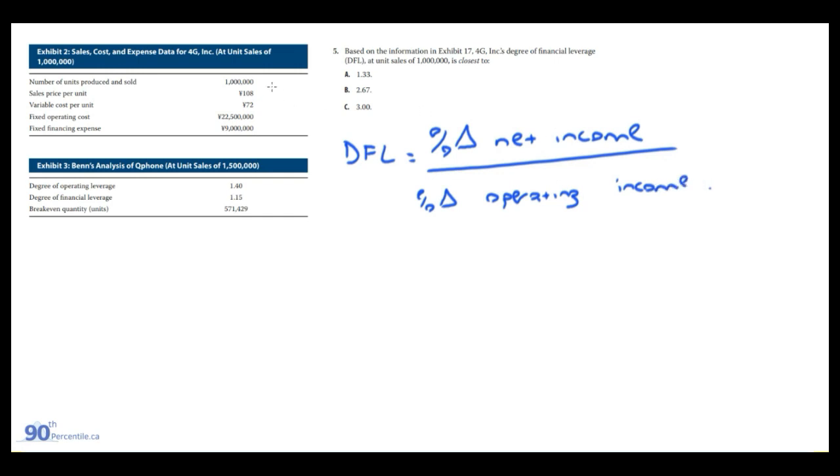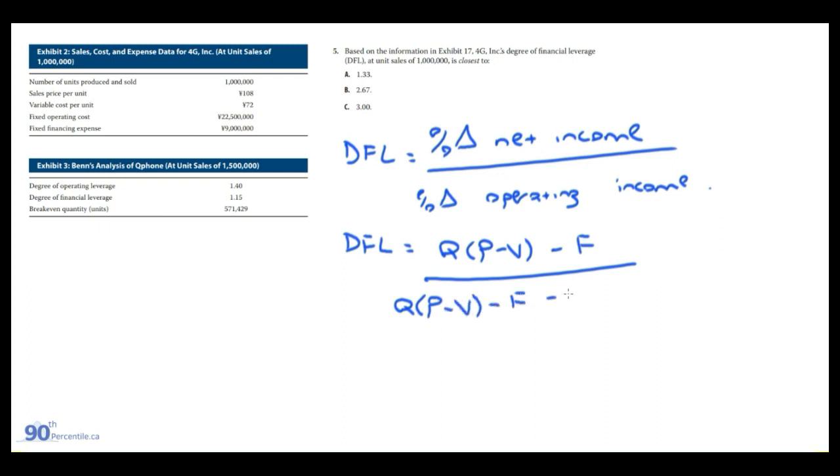And once again, when we're given quantities and fixed costs and price per quantity, cost per quantity, then the formula is similar once again to the degree of operating leverage, but there's a couple more steps. So quantity times price minus variable cost. A unit contribution here is how you can think of this as well. Minus fixed cost. And then on the bottom, copy everything up top. So quantity times price minus variable minus fixed. And then minus C, which is your financing expense.